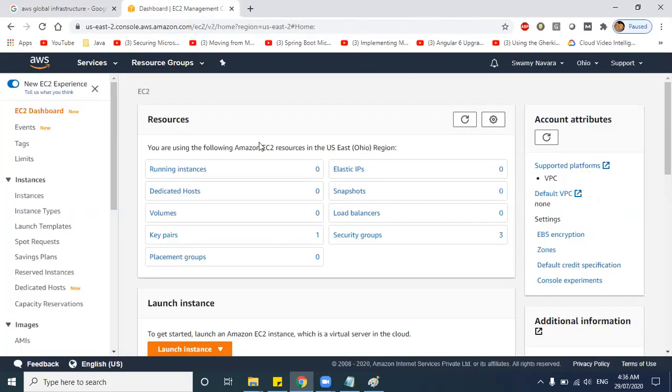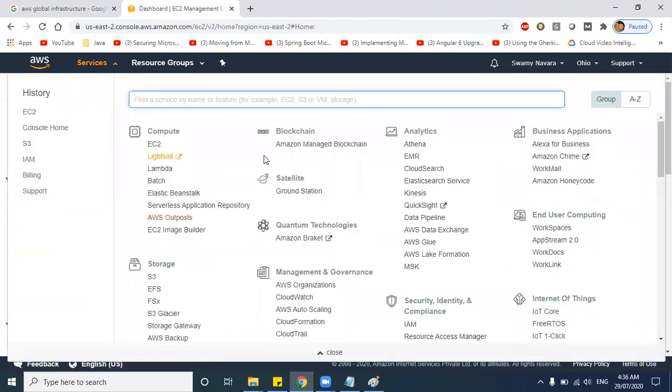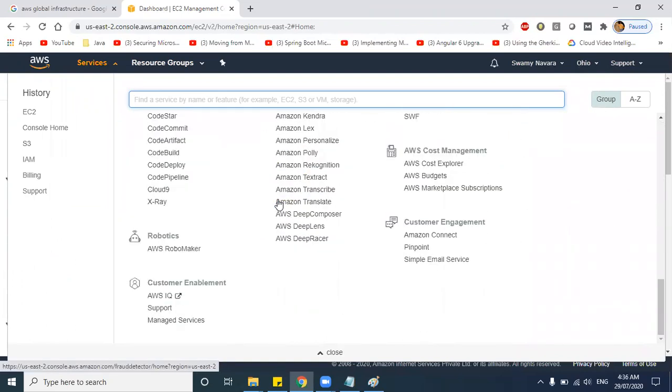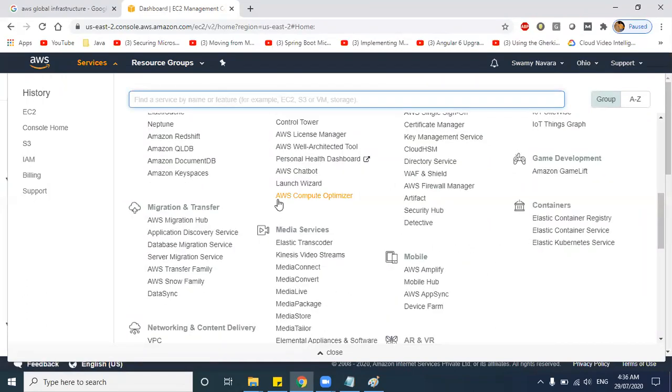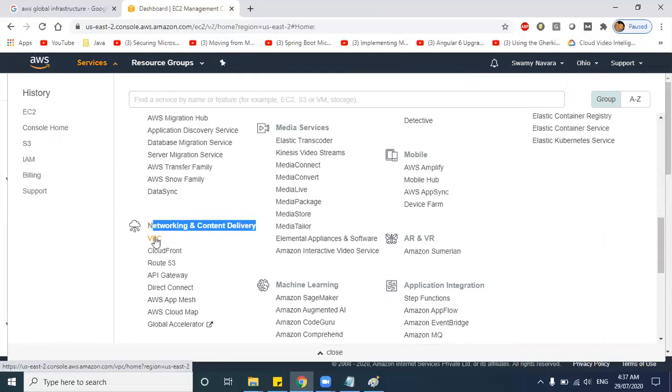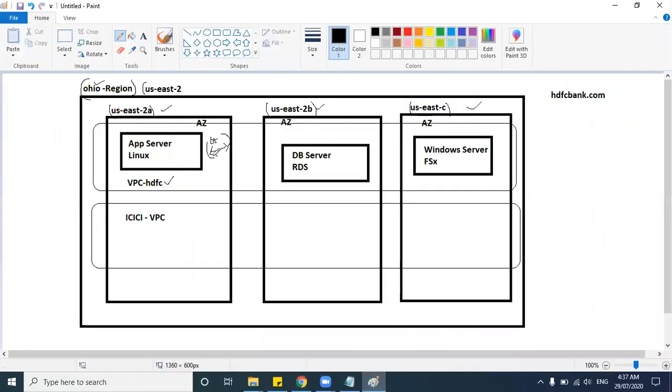So if no queries, what I'll do is, this is your dashboard, guys, for your console login. You can see a lot of AWS features here. We are discussing under network and content delivery. Under networking, we are discussing VPC. For the next 3 days, we will see what VPC is, because you must understand, as an organization, let's say you are an HDFC Bank guy, you need to create your own virtual private cloud.